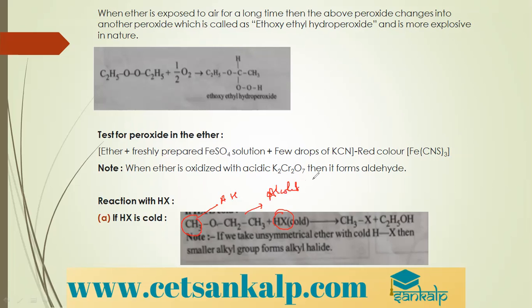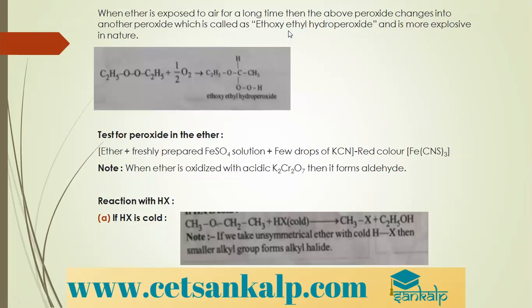Like CH3O, CH2, CH3 plus, if I am taking cold, that is HCl. So what do I get? The smaller alkyl group is CH3, so I will get CH3Cl. The larger alkyl group will form alcohol, CH3CH2OH. So this is with cold hydrogen halide. The hydrogen halide can be anything. You can take chloro or you can take bromo.